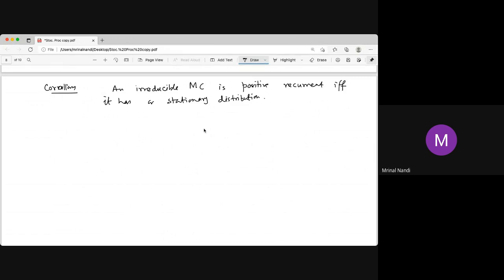So once this Markov chain is irreducible, every state must be positive recurrent. Now the question is whether the stationary distribution exists if it is reducible. We know that then it is a union of some irreducible sets. Next we will see that part. Then what about a general Markov chain? If it is not irreducible, then every irreducible part has a different stationary distribution, and then the stationary distribution is not unique actually.